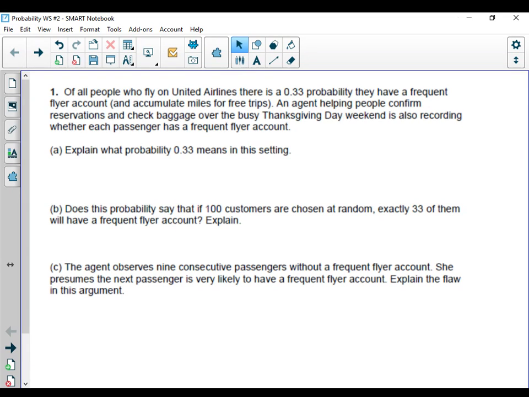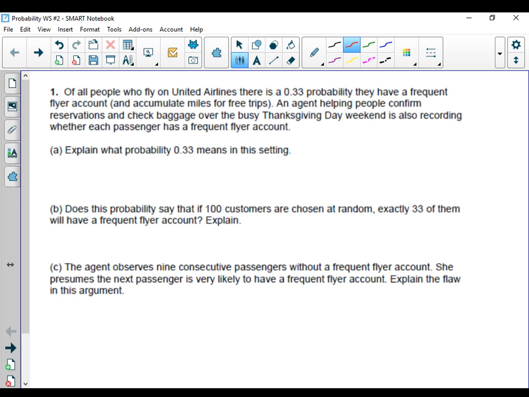Explain the worksheet that you did here, the probability number 2 worksheet, and give you an opportunity to check your answers. On the first one, they talked about of all the people who fly on United Airlines, there's a 0.33 probability that they have a frequent flyer account. An agent helping people confirm reservations and check baggage over the busy Thanksgiving Day weekend is also recording whether each passenger has a frequent flyer account. Part A says, explain what the probability of 0.33 means in this setting.